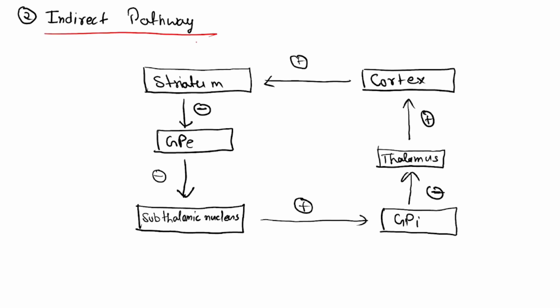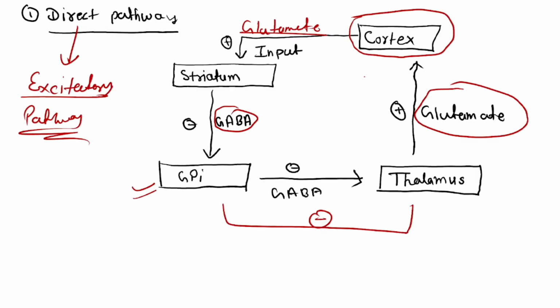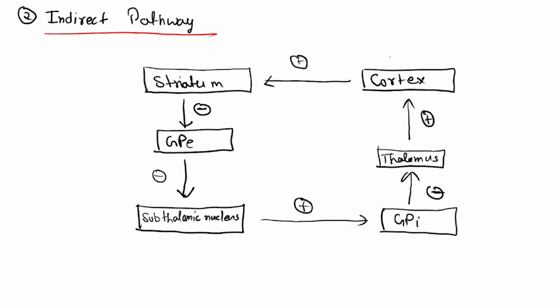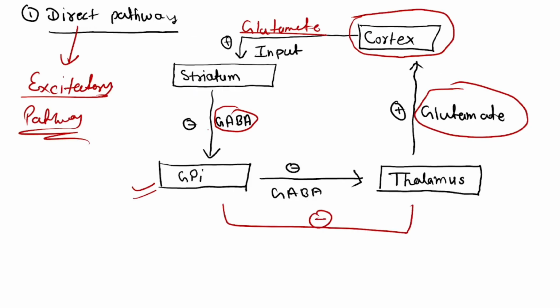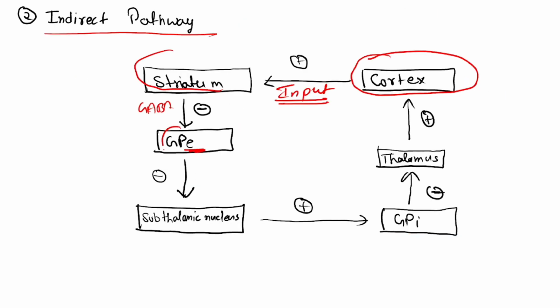Indirect pathway. Now see here what is happening. The primary work of the cortex is to stimulate the striatum. So this is input, right? Now the striatum will release GABA as usual, but this time it releases GABA on the globus pallidus externus. In the direct pathway it was globus pallidus internus, while in the indirect pathway it is GPE.